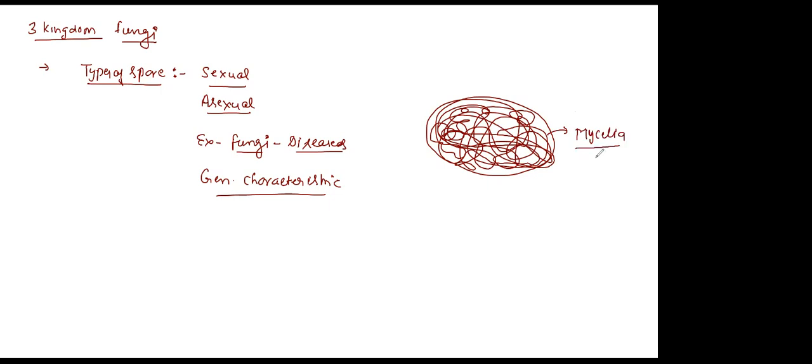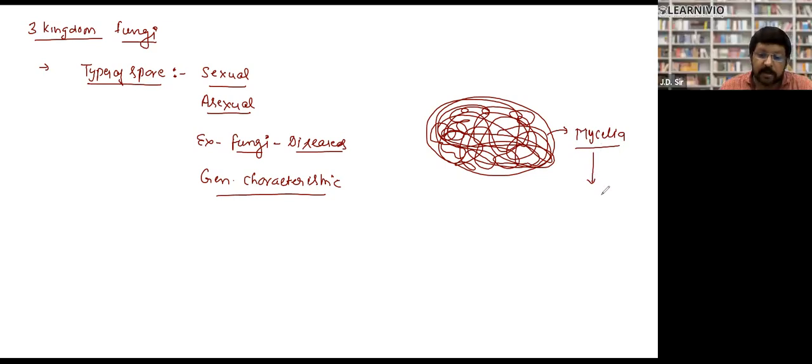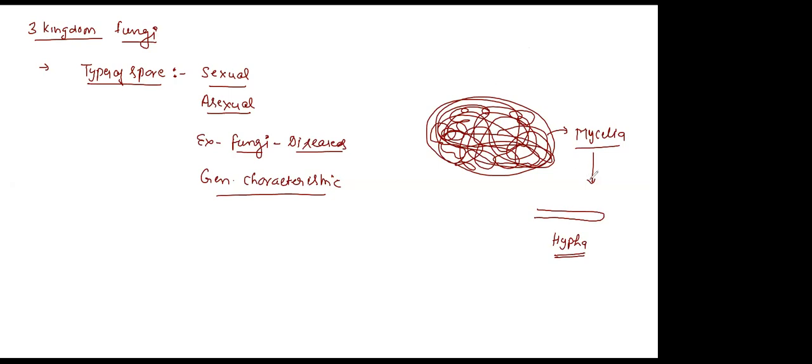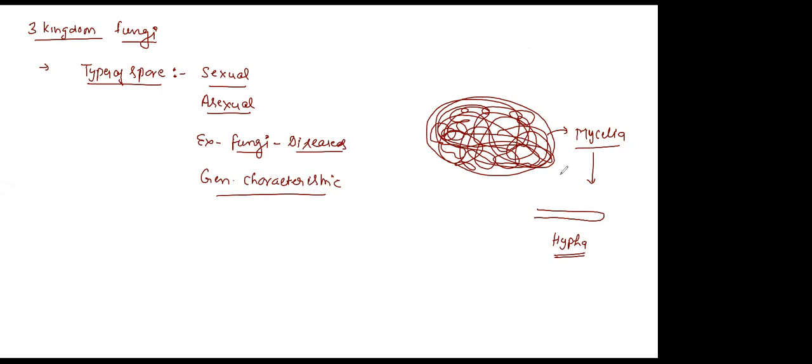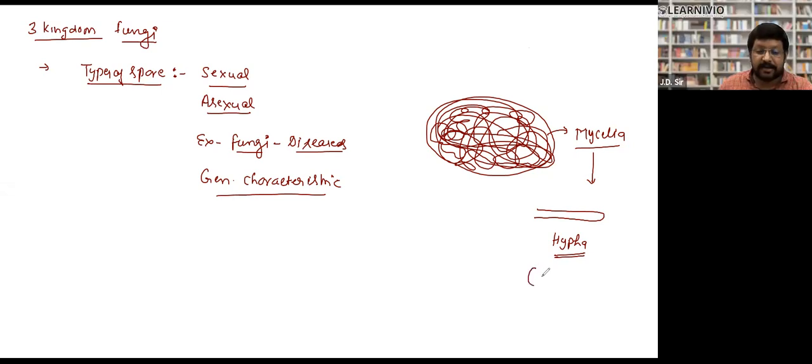It will be green particles on the surface of food or on the surface of bread. So you will see this network-like structure. We will call it mycelia. Every mycelia is made up of single threads, and this single thread is called what? Hypha. Are you getting my point? Mycelia and hypha. The thread-like network is called mycelia, and the single thread is called hypha. So hypha can also be called a fungal cell.